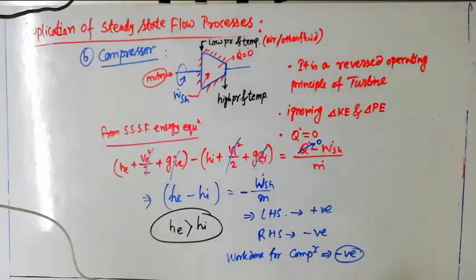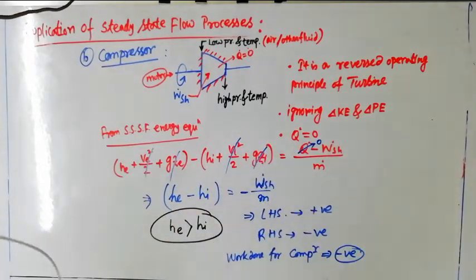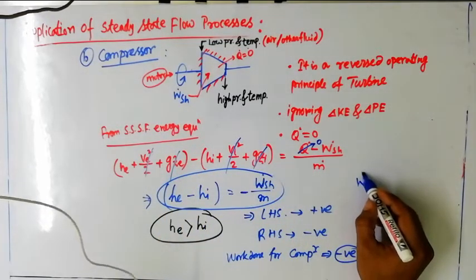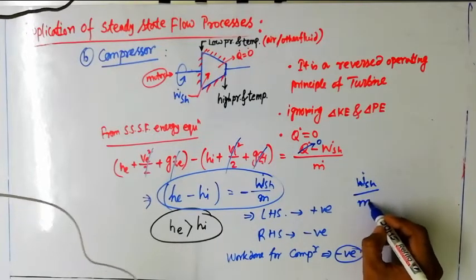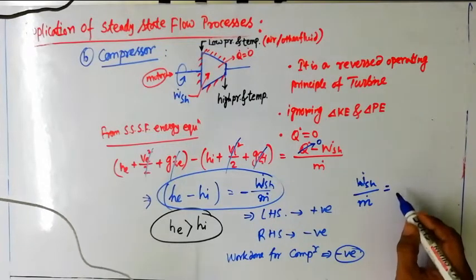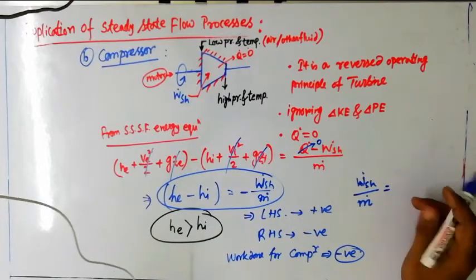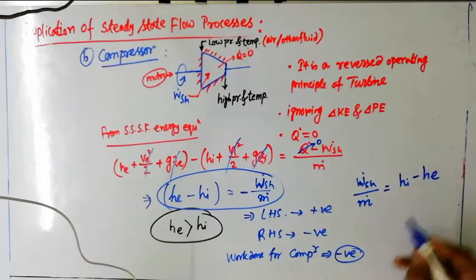And the same principle can be adopted for the pump also. So for the compressor as well as for the pump, that same equation will be applied. The equation looks like this: specific work, W dot by M dot, is nothing but minus of, or rather I can switch the equation like this, minus of HE minus HI.